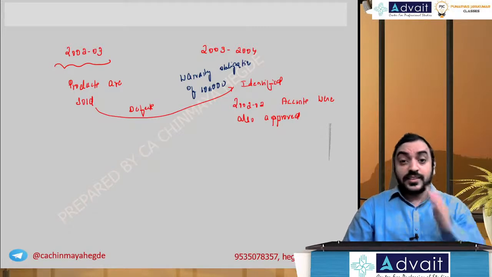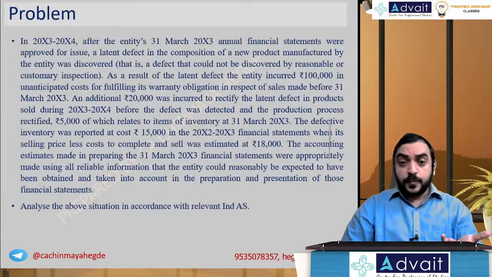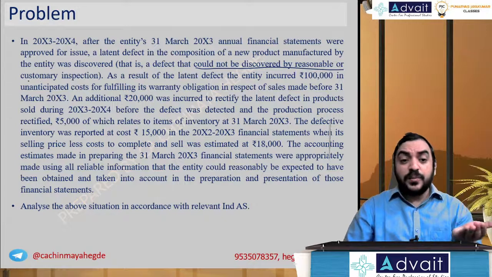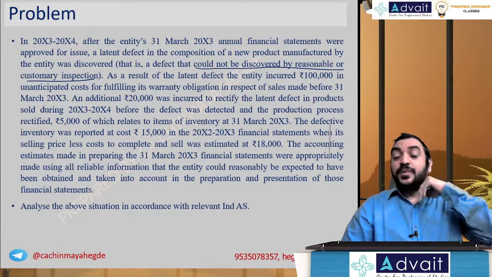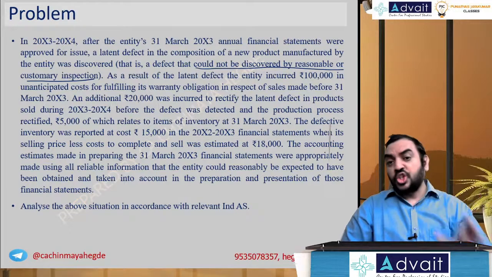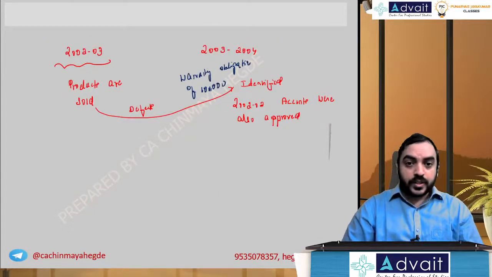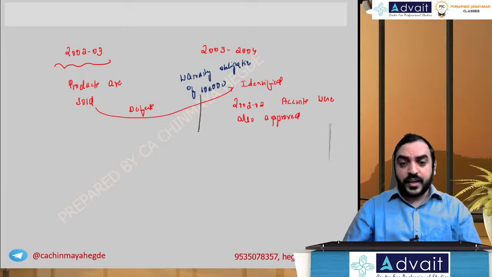But in this case, this defect could not be discovered by reasonable or customary inspection. So, given the circumstances prevailing then, you could not have identified this defect. So it is not a prior period item, not an error.